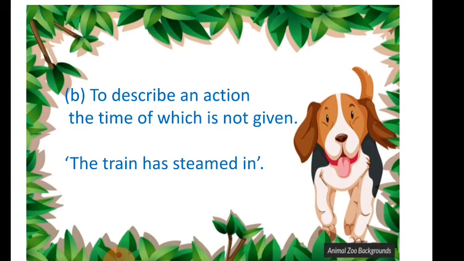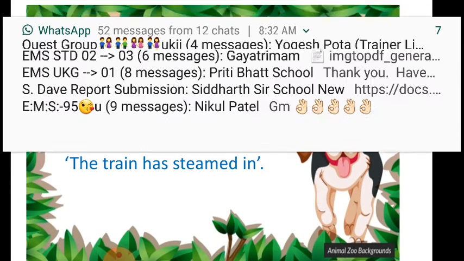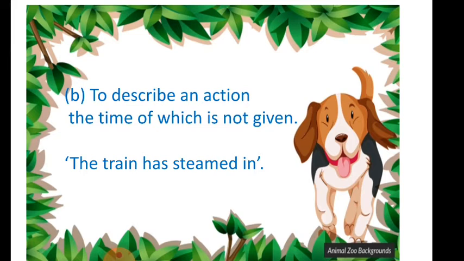To describe an action the time of which is not given. Now the specific time of the action is not given. So the train has steamed in. Now here there is no specification whether the train has come at 8 o'clock, 9 o'clock, it has already come, or it had come at 8 o'clock, 10 o'clock, or whatever. So in such cases present perfect tense is used.